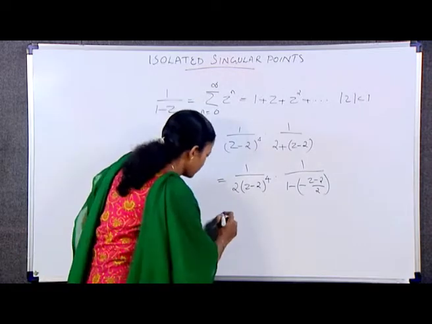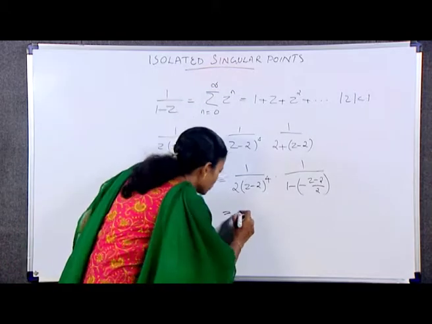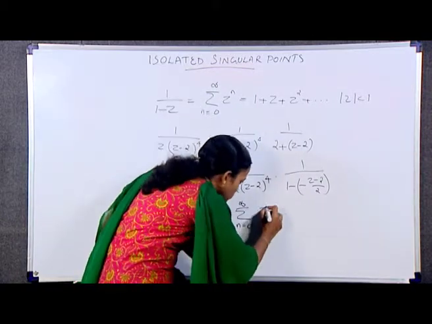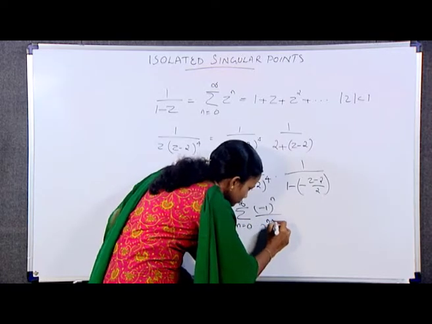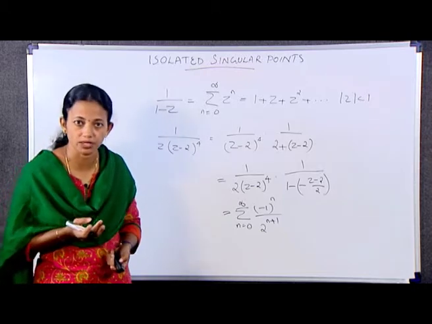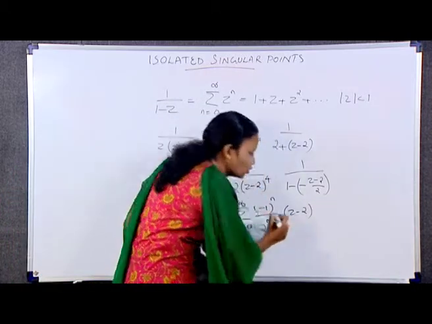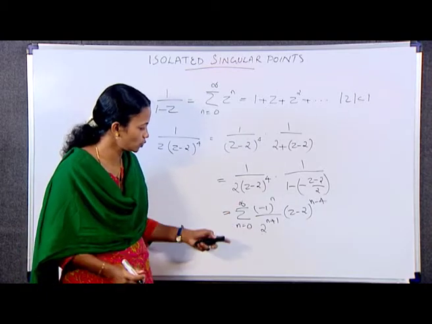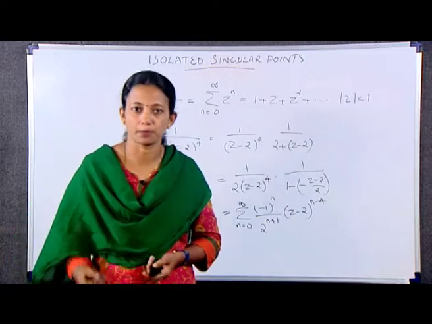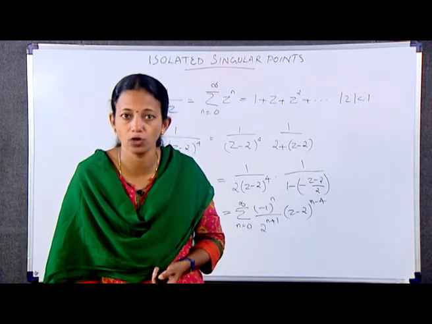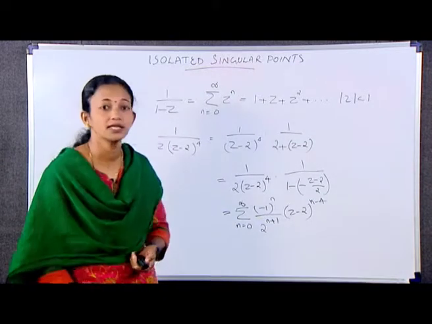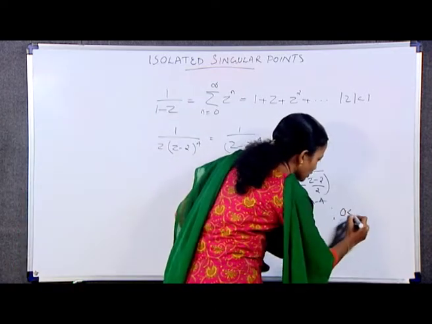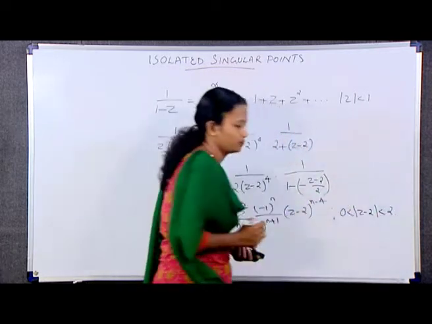This we can write as sigma n varies from 0 to infinity (minus 1) whole raised to n by 2 raised to n plus 1 into what remains, (z minus 2) whole raised to n minus 4, where 0 less than mod z minus 2 less than 2.